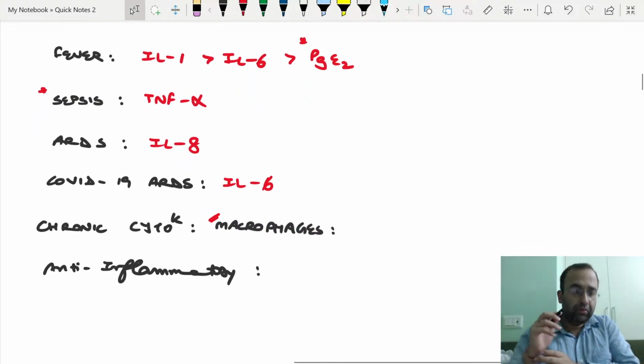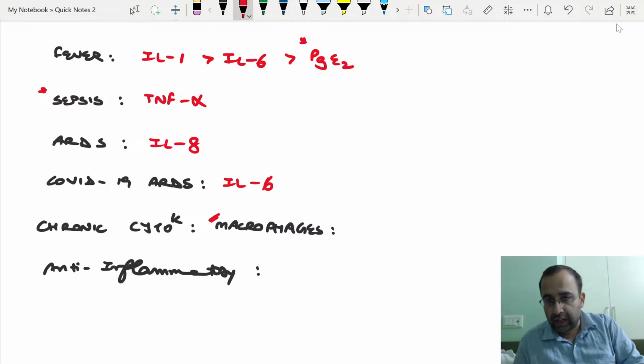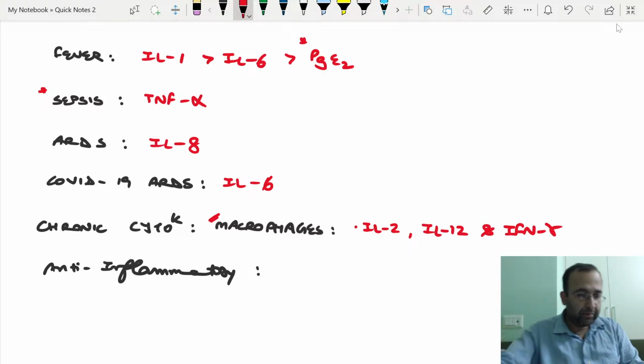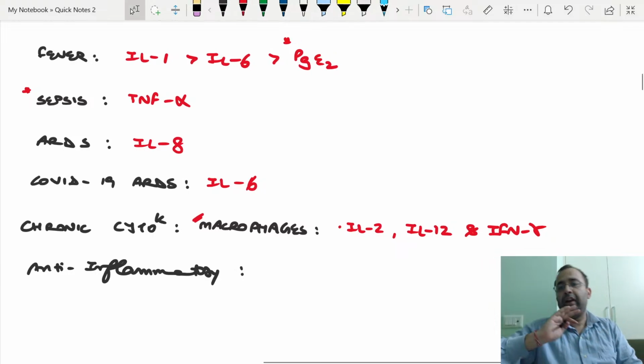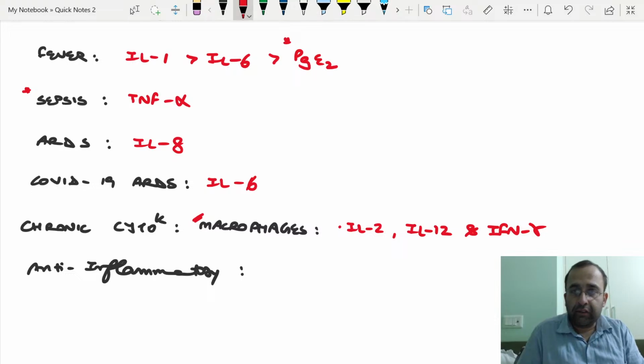Macrophage. So cytokines which cause activation of macrophages, there are 3. That is interleukin 2, interleukin 12 and interferon gamma. Interleukin 2, 12 and interferon gamma. And lastly, which are the anti-inflammatory cytokines?